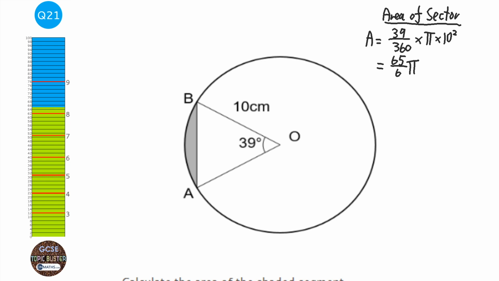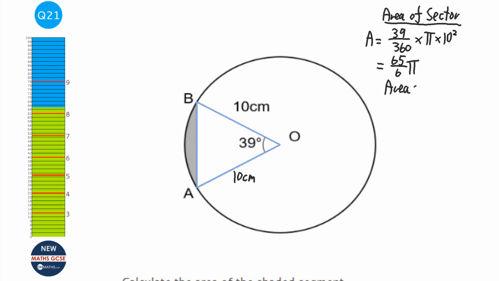Okay, next I need to work out the area of the triangle. It's going to be the area of this triangle here. It might look like I can't do that, but actually I can, because this length here is also 10 centimeters, and there's a formula for working out the area of a triangle using trigonometry.